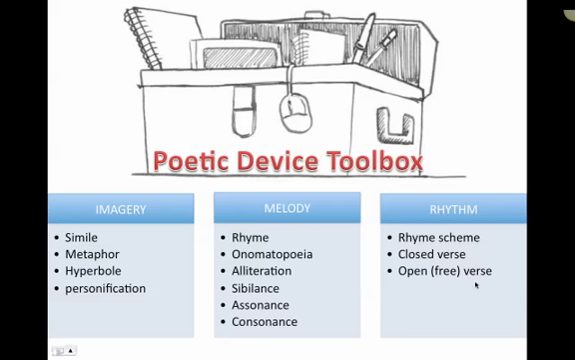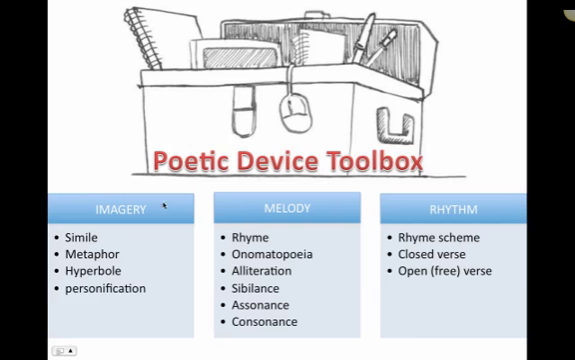All right. So in this video segment, we're going to be talking about some tools in your poetic device toolbox. All poets, when they're writing poetry, have some tools that they use to make their poems vivid and exciting, and to help the reader imagine what the poet is talking about. So we're going to talk about some of the ways that poets use their writing tools, their device tools, to help the reader imagine what the poet wants them to imagine.